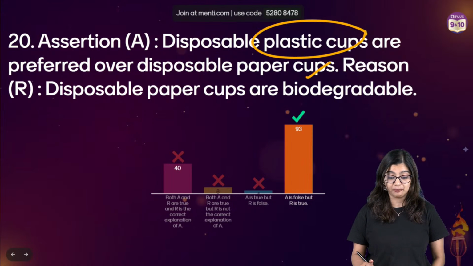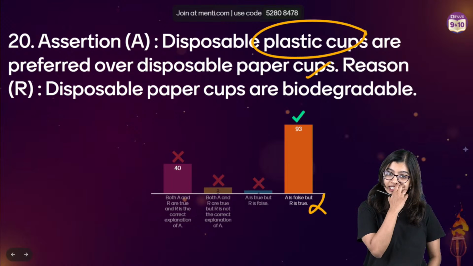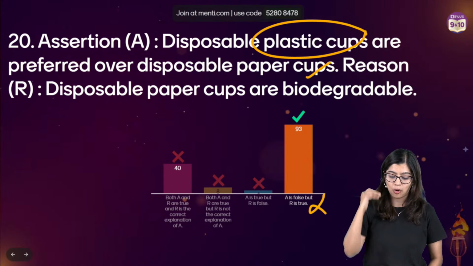But are disposable paper cups biodegradable? No, they are non-biodegradable. Which is why in this particular case, the correct answer is option D.